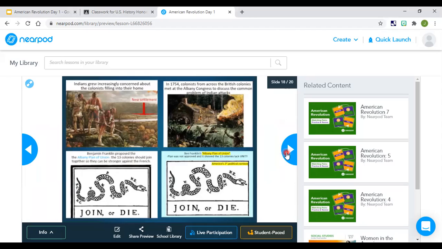Okay, so while the French and the British are fighting over the Ohio River Valley, the Indians are growing increasingly concerned about the colonists starting to slowly take over their land, all right? And you can see this picture right here. This is where the colonists were, and this is the Ohio River Valley right here. So the natives lived there, and they were not too happy with seeing the British and the colonists starting to slowly take over that area. So in response to that, and in order to protect their homes, the natives will set up a series of attacks on the 13 colonies to keep them from their home.